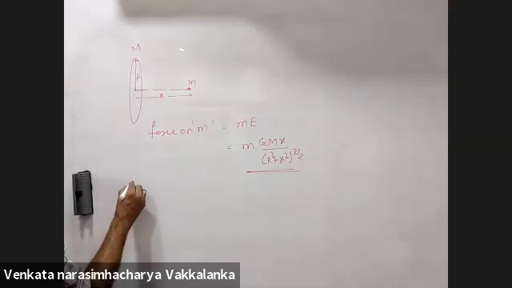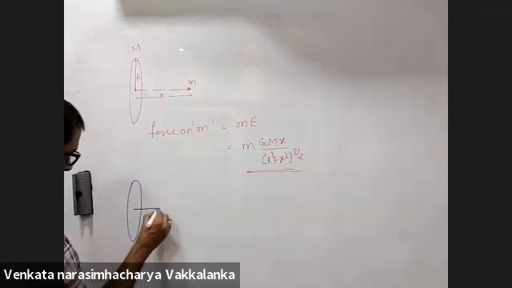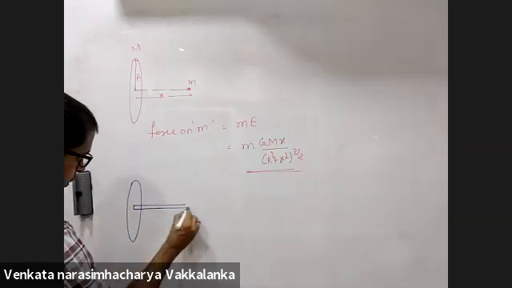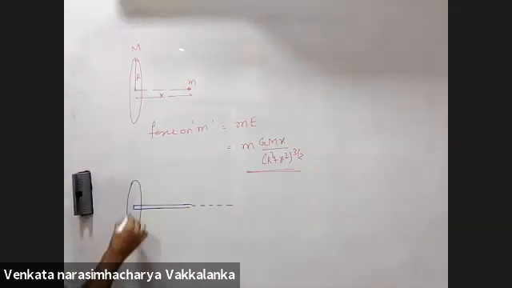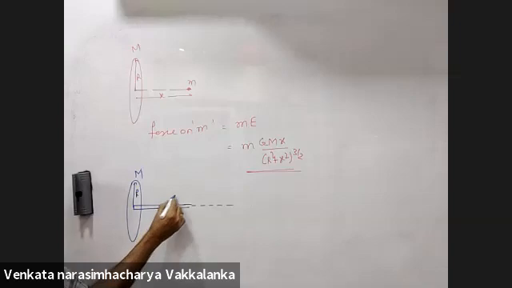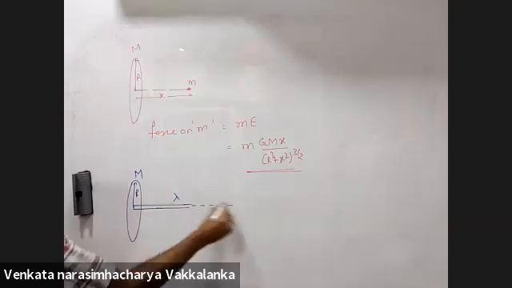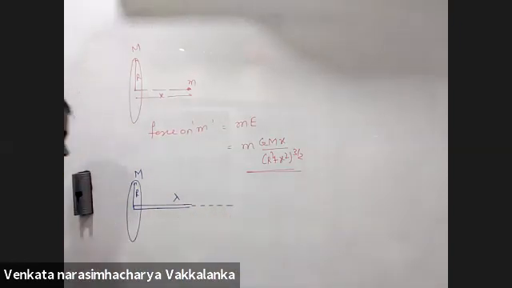What if we slightly change this problem and give you this radius is R, this is capital M. Lambda is the mass per unit length of the semi-infinite wire.